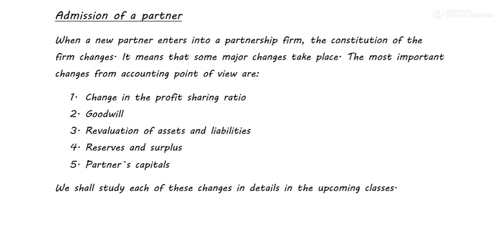Basically, the reconstitution of the firm takes place, which means the constitution of the firm is altered or changed. So what are the most important things in the constitution of the firm? The first one is the change in the profit sharing ratio. Now we know that when a new partner comes in, the profit sharing ratio is changed. How is it changed? Let me explain with the help of this example.